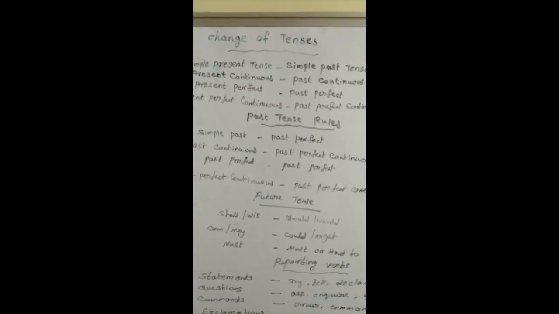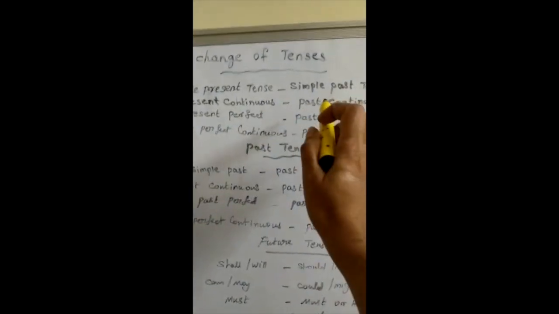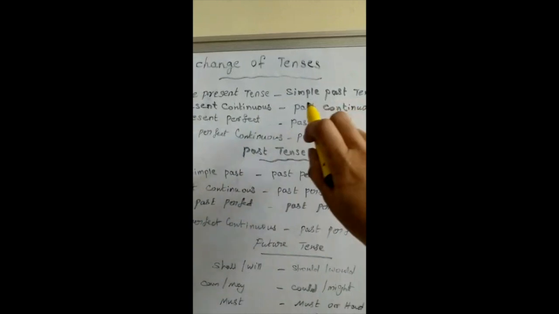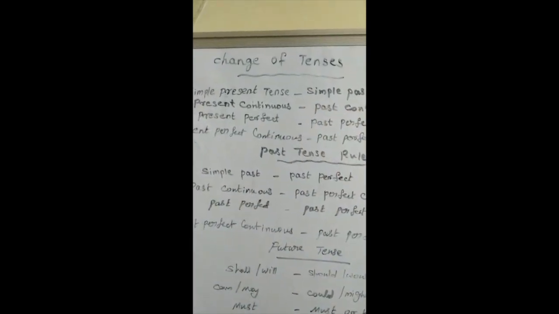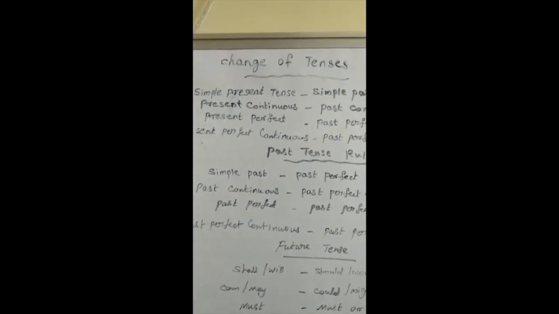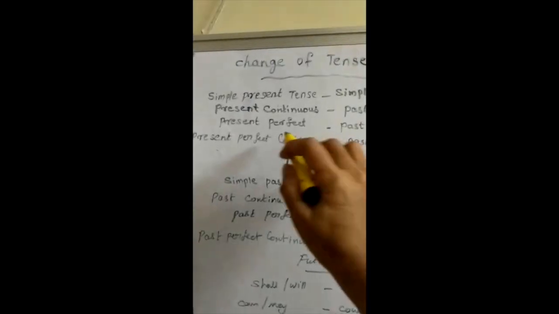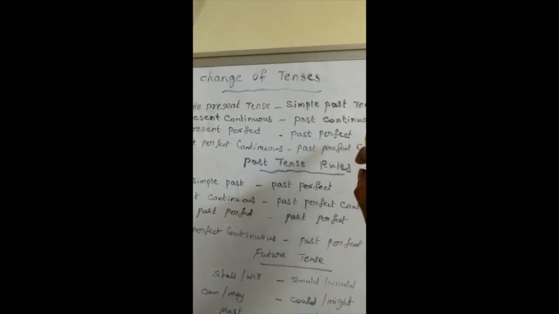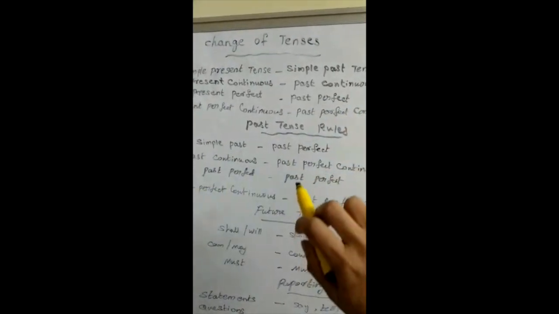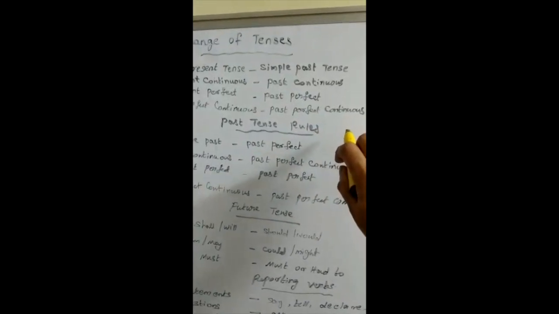Before discussing it in detail, you want to be familiar with these tense rules. First one, present tense forms. Simple present tense becomes simple past tense. One example: I like tea. And in reported speech, this simple present tense becomes simple past tense: He said that he liked tea. Next, present continuous tense becomes past continuous tense. Next, present perfect tense becomes past perfect tense. Present perfect continuous tense becomes past perfect continuous tense.